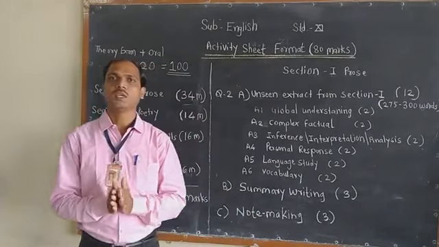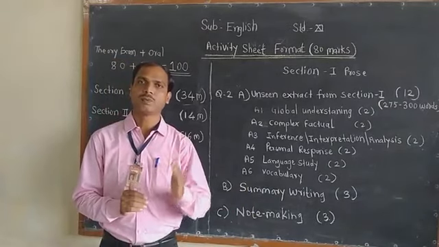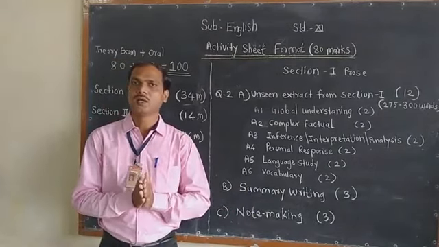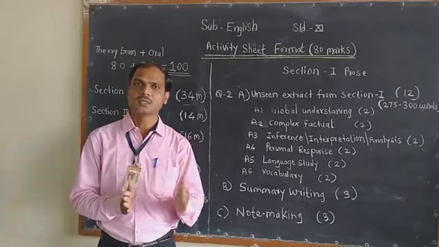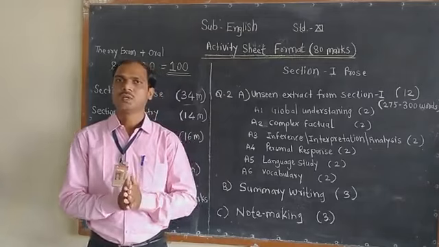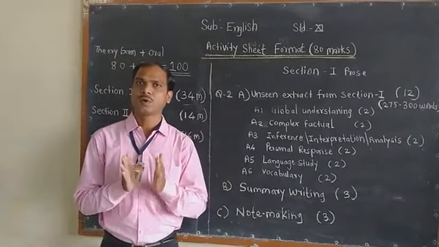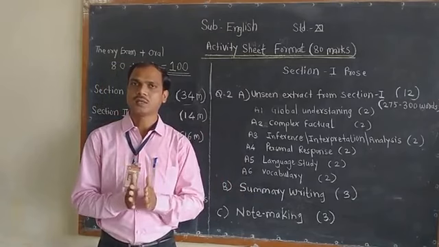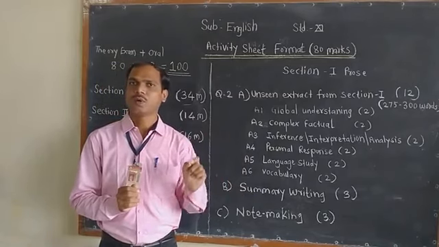Now question 2C, here you have the activity of note making, and for the note making you will find a separate extract. After reading the whole extract you have to prepare notes. We put information or text in 2 forms: one is verbal form and the second is non-verbal form. Verbal form is for the extract; our textbook is an example of verbal form.